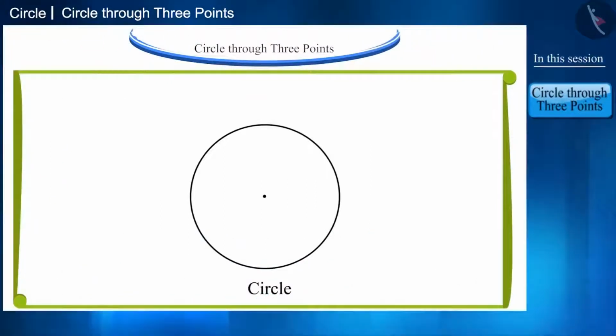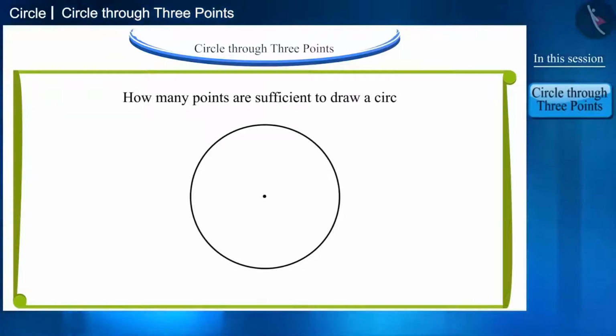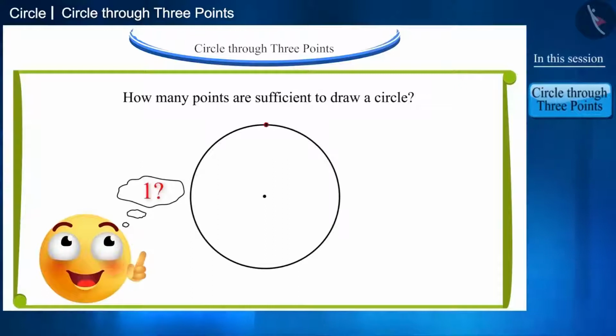According to the definition, a circle is a collection of all the points in a plane which are equidistant from a fixed point in the plane, and there are infinite points on the circle. But have you ever thought how many points will be enough to draw a circle? 1, 2, 3, 4 or many points? Let's discuss this.